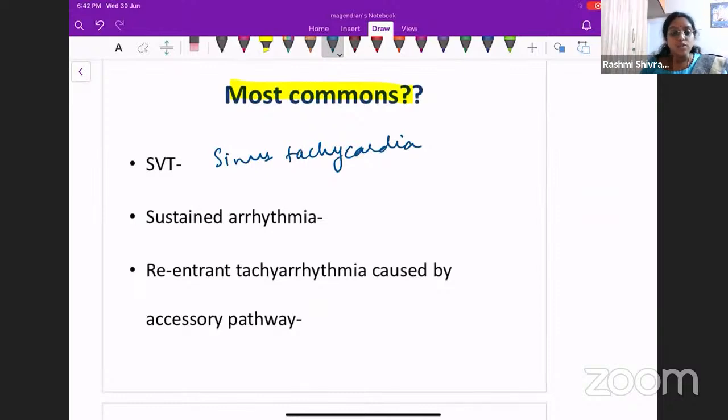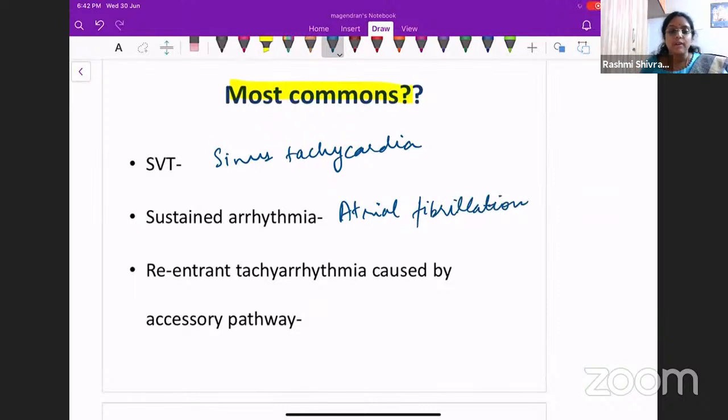Which is the most common sustained arrhythmia? The most common sustained arrhythmia is what we see very, very commonly, and many patients have it very chronically as well. It is atrial fibrillation. So the most common sustained arrhythmia will be atrial fibrillation.